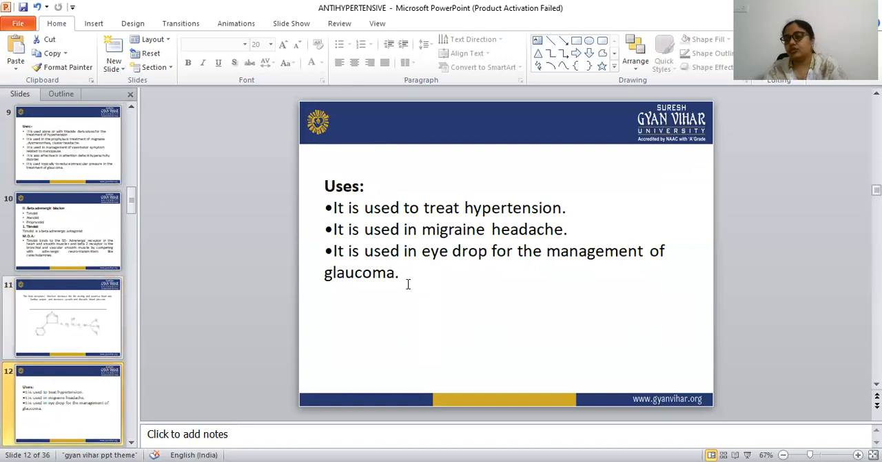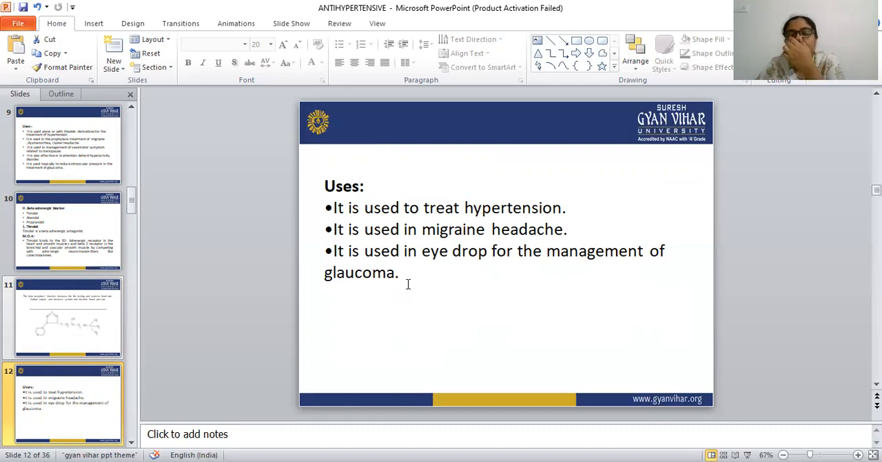Next is the uses of timolol. Timolol is used in the treatment of hypertension, and it is also used in the treatment of migraine headache. It is also used as an eye drop for managing glaucoma. Clonidine and timolol both are used in the treatment of glaucoma, for reducing the ocular pressure.